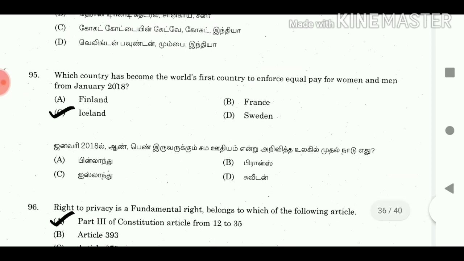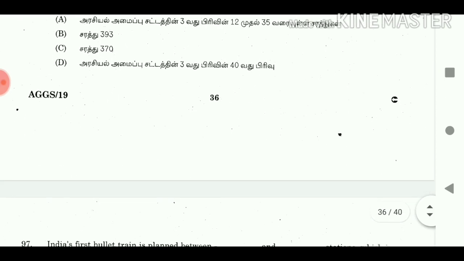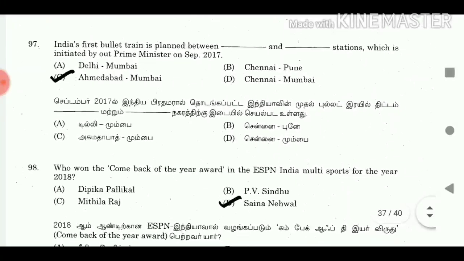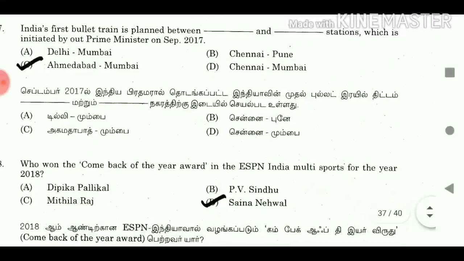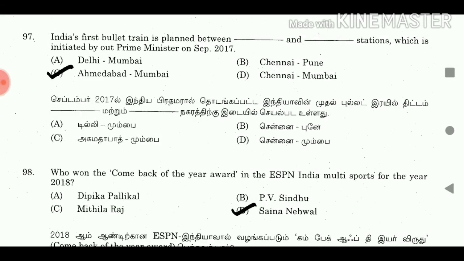95. Which country has become the world's first country to ensure equal pay for women and men from January 2018? Answer, Iceland. 96. Right to privacy is a fundamental right. Belongs to which of the following article? Answer, Part 3 of Constitution, article from 12 to 35. 97. India's first bullet train is planned between dash and dash stations, which is initiated by our Prime Minister in September 2017. Answer, Ahmedabad, Mumbai.